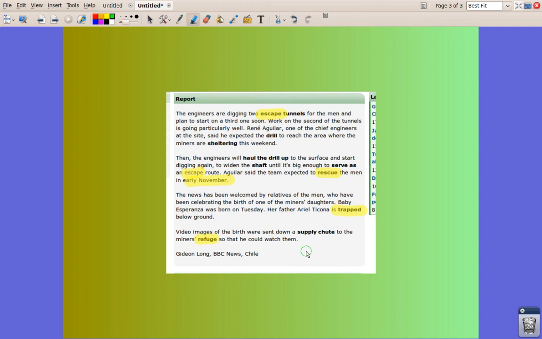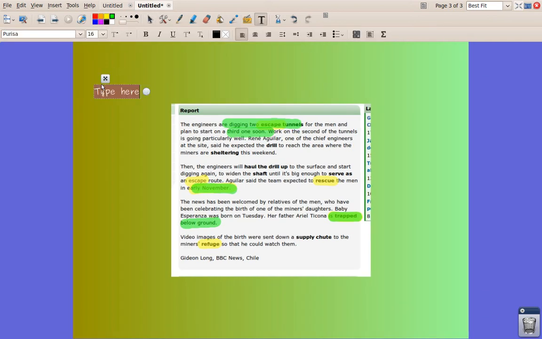So just reading this, we know that the miners are in a pretty bad situation. They're trapped below ground. That's a really bad situation to be in. And we know that something is changing to help them. They're digging two escape tunnels, and a third one coming soon. Early November, they're going to be rescued by. So here we have miners in a bad situation, soon to be brought out into a better situation.